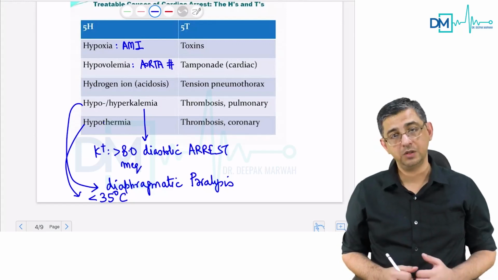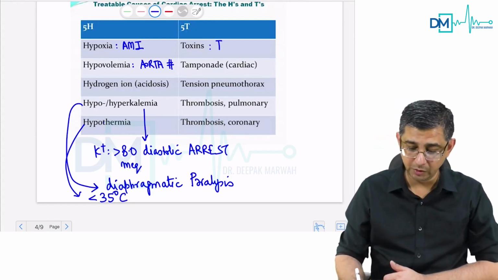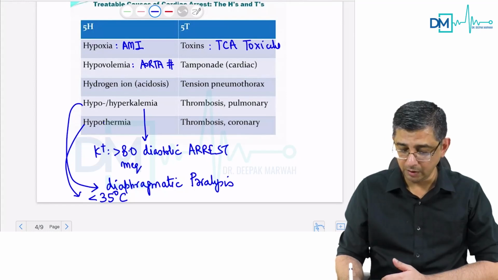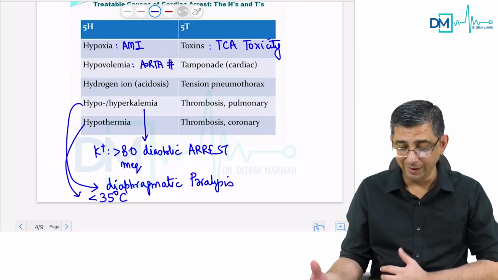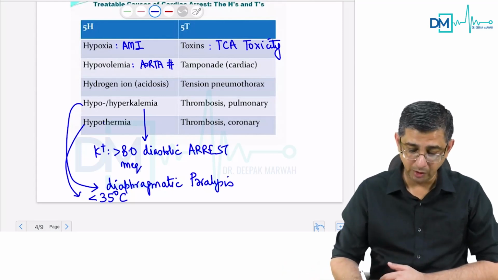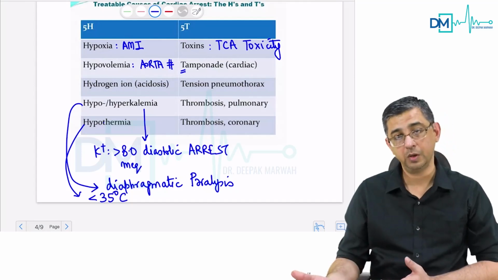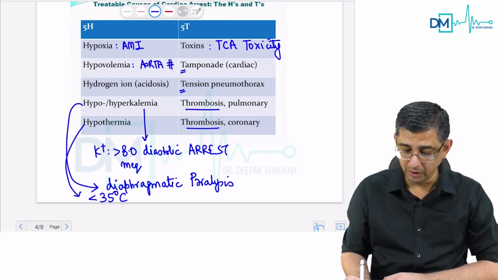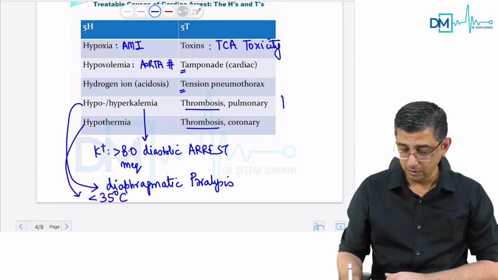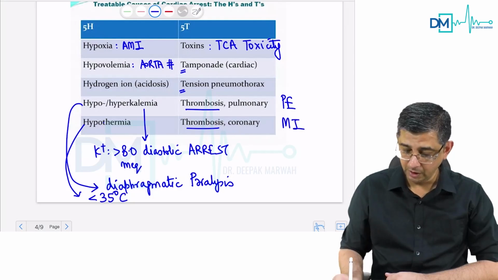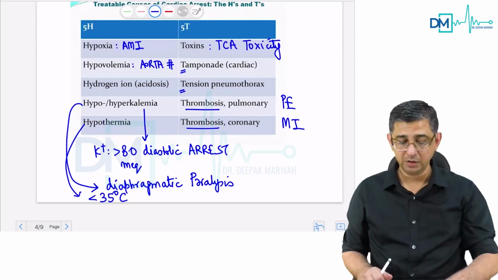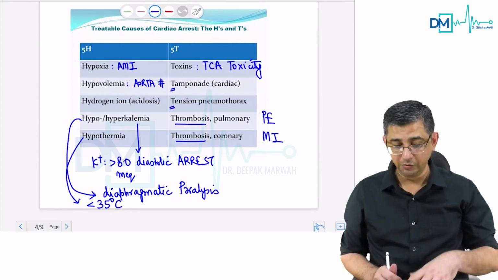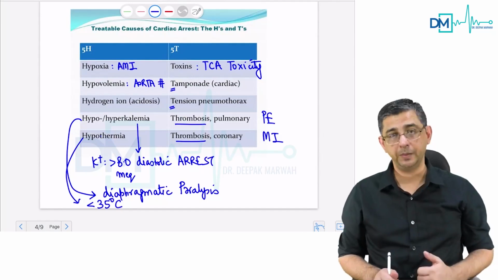Then are the five T's, the toxins. Toxins could be like the person tried to commit suicide, so it could be tricyclic antidepressant, TCA, toxicity. So apart from a person committing suicide and drug overdosage, it could be cardiac tamponade, where the venous return of the heart is compromised. Input is less, output is less. So is the case with tension pneumothorax. And then two thrombosis are there. It could be pulmonary embolism, or it could be myocardial infarction in a patient. So basically there are 5H and 5Ts which are responsible for PEA, and understanding them is of paramount importance, because if you are able to identify them, then you are able to treat.